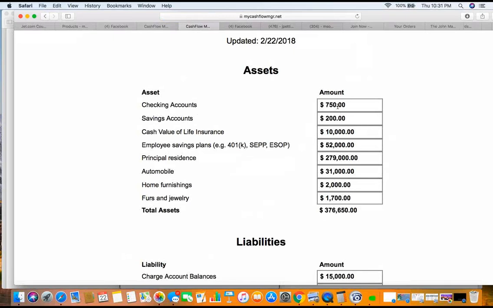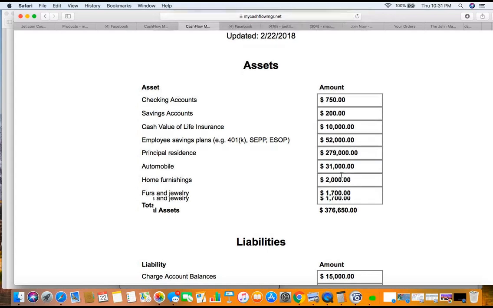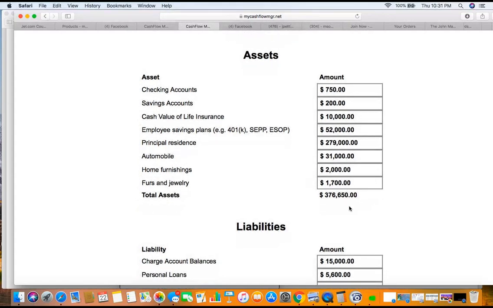We got in our checking account, $750. Savings account, we got $200. Life insurance, we got $10,000 value there. $52,000 401k. The house is worth $279,000. Cars worth $31,000. Furnishings, all this. We got $376,000 in what they call assets.